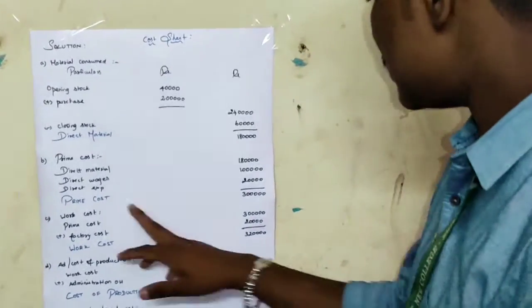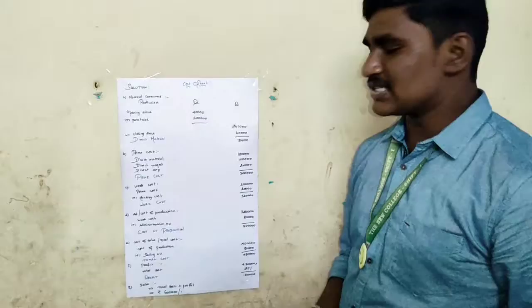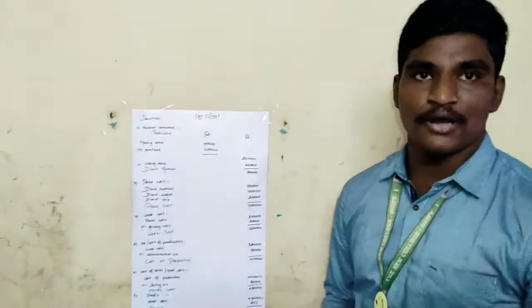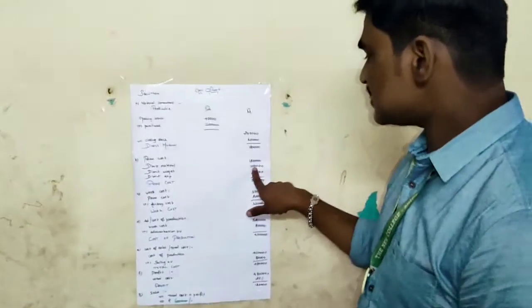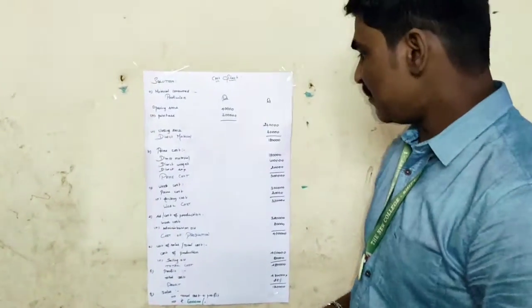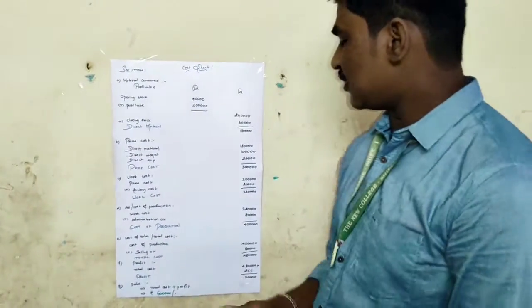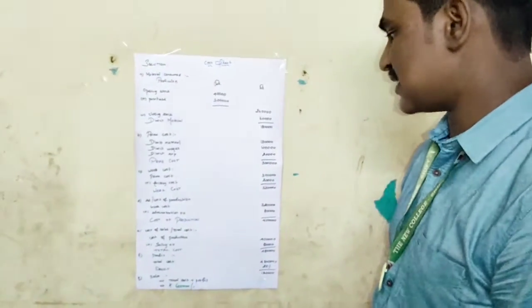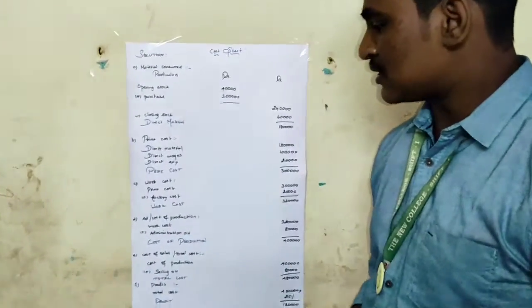Adding all these, we get the prime cost as 3 lakhs. Then we note the question once again. Factory cost is equal to 20% on wages. So wages 1 lakh into 20% gives 20,000 as the factory cost, and we get the work cost as 3,20,000.